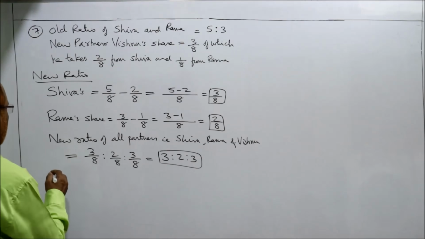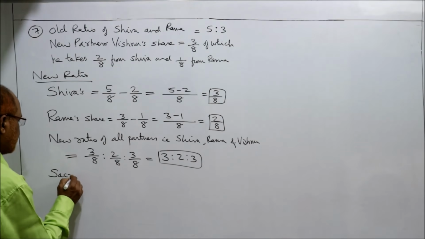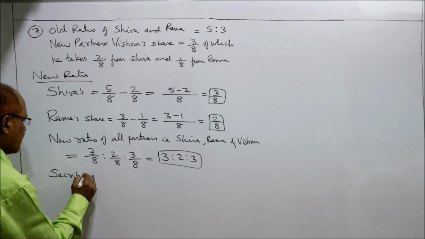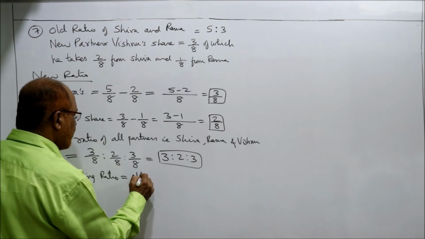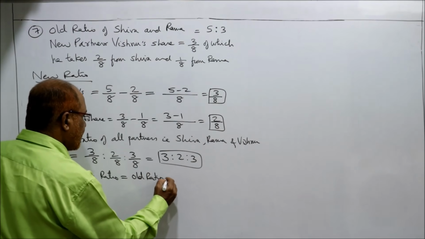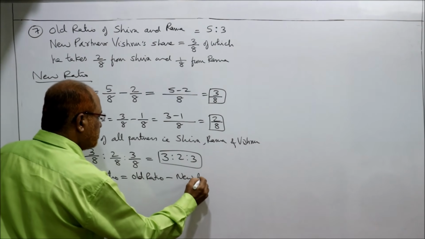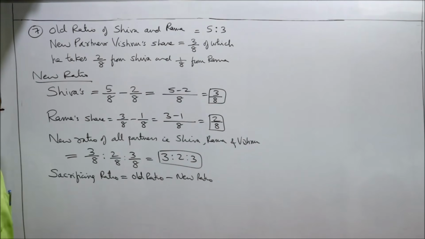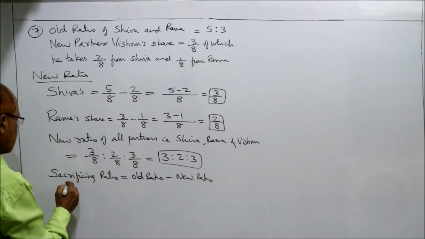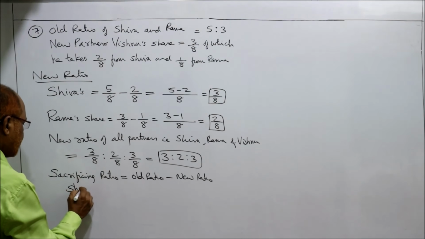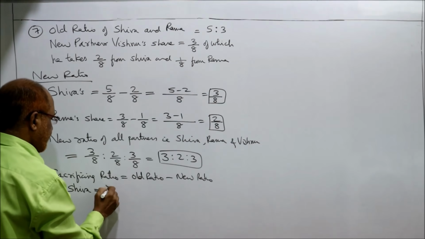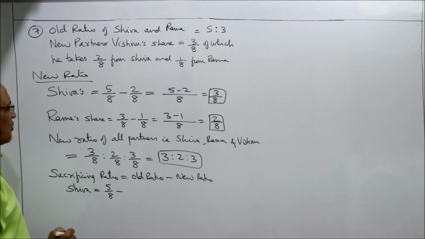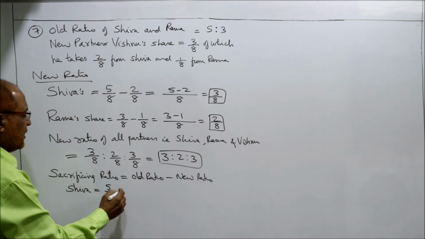Secondly, it is asking you to calculate sacrificing ratio. Sacrificing ratio is equal to old ratio minus new ratio. So first sacrificing is made by Shiva. What is the old ratio of Shiva? 5/8. Minus, what is the new ratio of Shiva? 3/8.